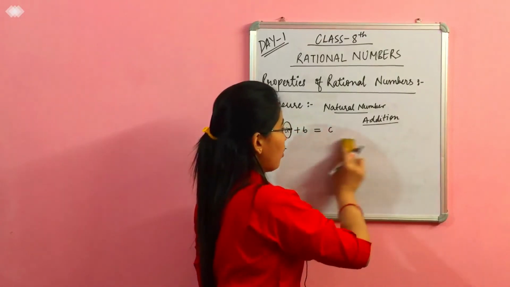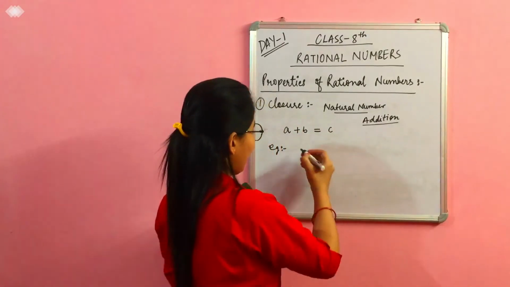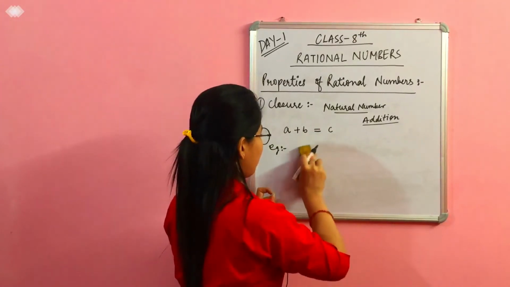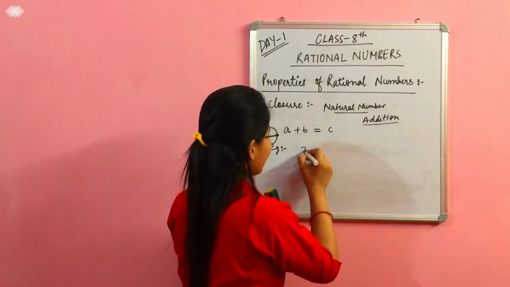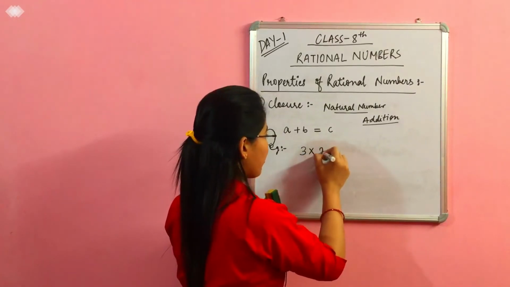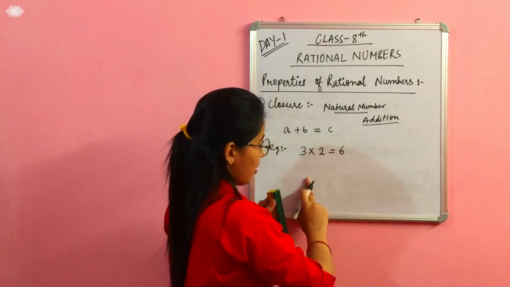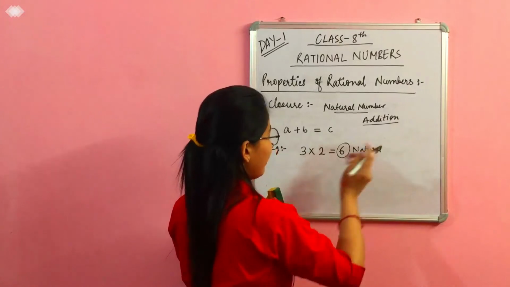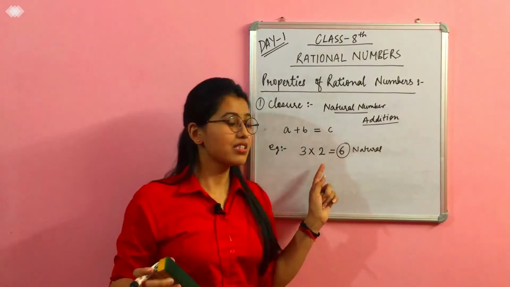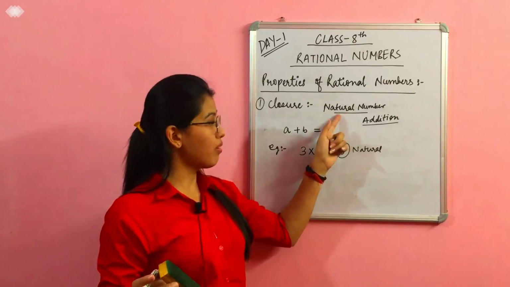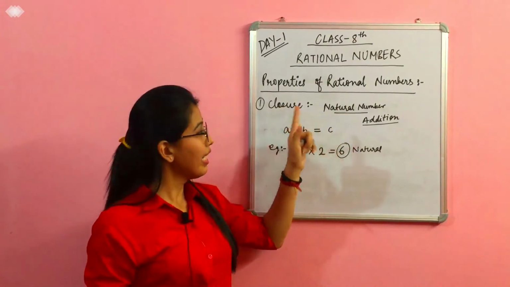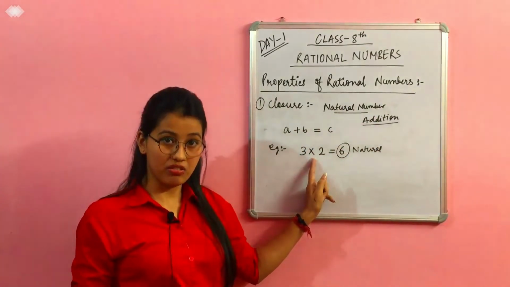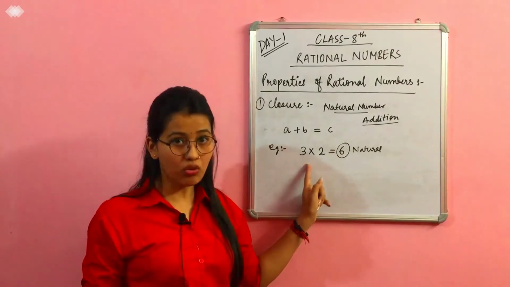Let us check for multiplication as well. Let us say I have two natural numbers, 3 and 2. I will multiply 3 with 2, it will give you 6, right? So this 6 is a natural number. So I can say that the set of natural numbers is holding the closure property in the case of addition as well as in the case of multiplication, right? But in case of subtraction, it is not holding.